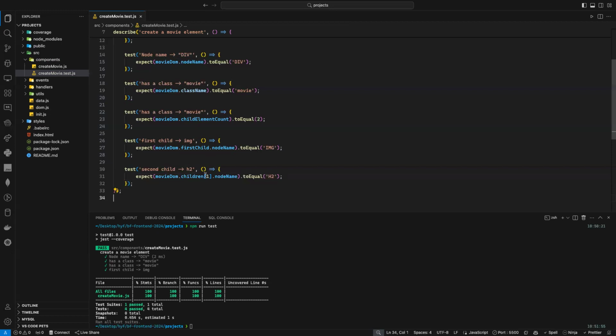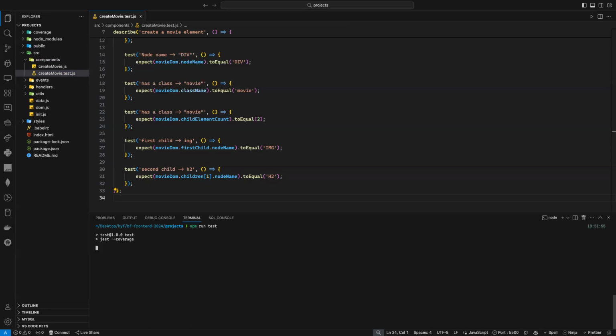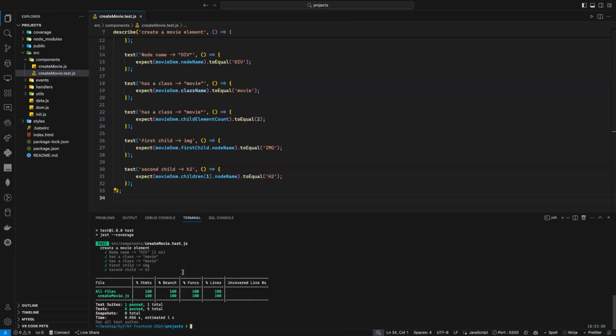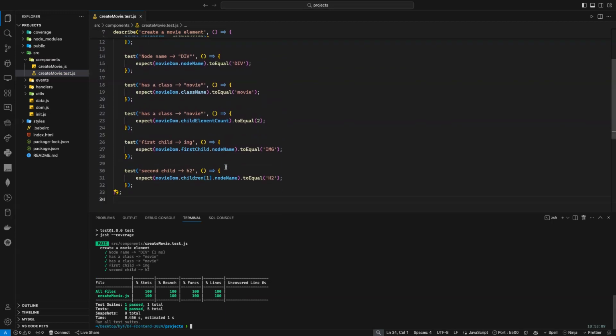For the first child, I can use the same as well, by the way. Either use the first child, or you can use this one, but you need to pass bracket 0. So let's see if that will pass or not. And clicky. And I'm passing the second child. And like that, I am testing my component function.